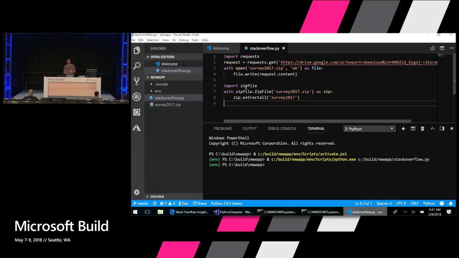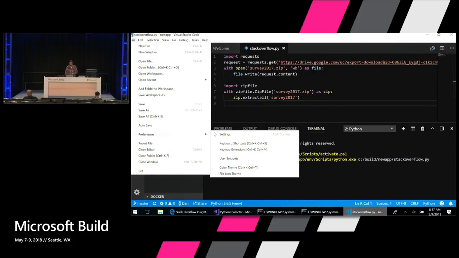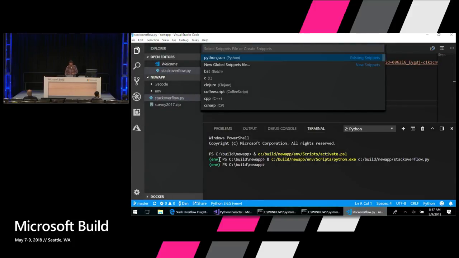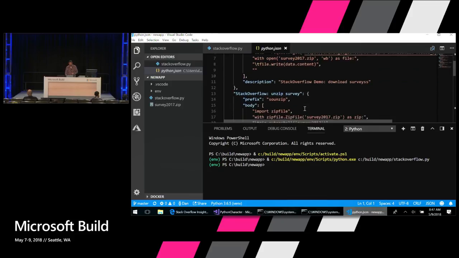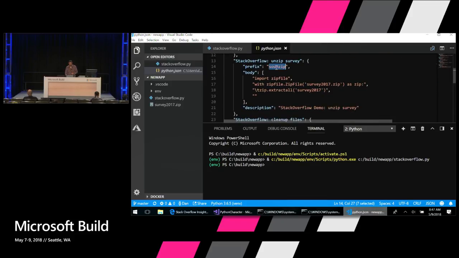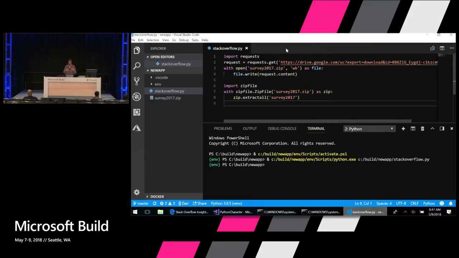And you can parameterize these too. You can put different variables in them or things like that. To modify your snippets, you just go to File, Preferences, User Snippets, and then pick the language, Python. Then you can see here I've defined that "so unzip" snippet, and I've just defined the code here. There's additional syntax you can use for parameterizing these as well, if you find yourself writing the same code over and over again.